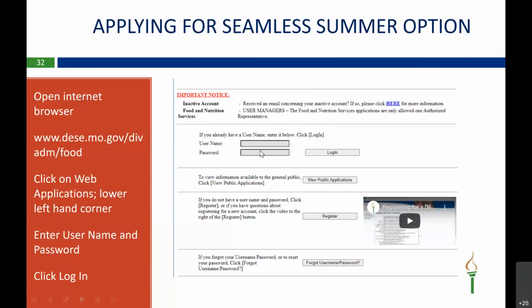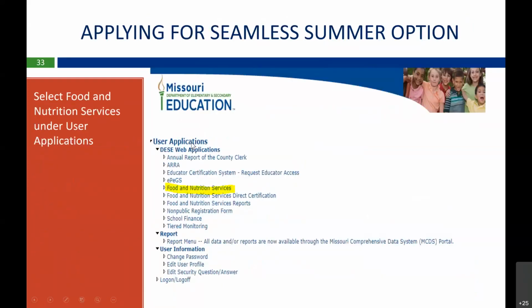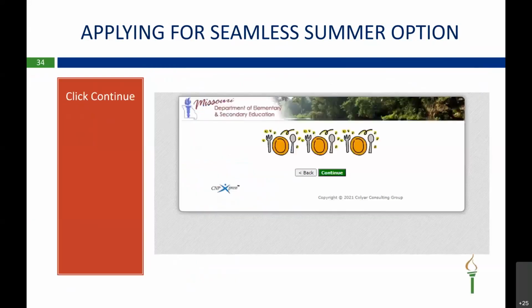And then you'll put in your username and password under the first box, and then you'll click Login. So then you'll go under User Applications, and you'll click on Food and Nutrition Services. And then you'll click on the little green Continue box.